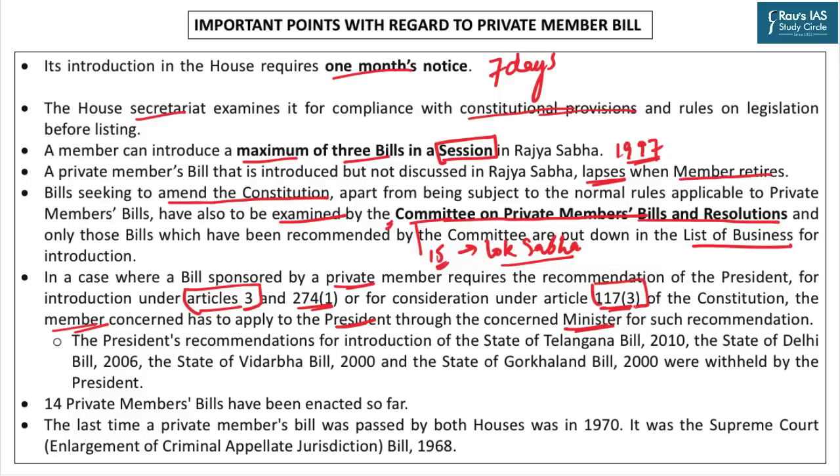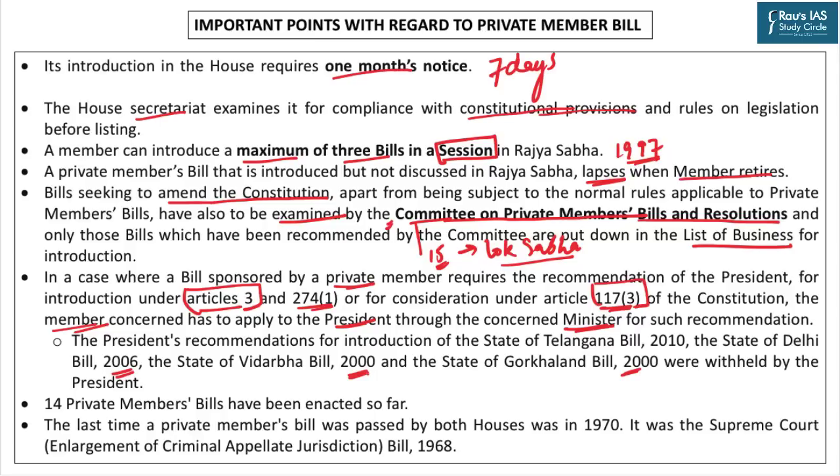Now you know that the President can withhold the recommendation, and if the presidential recommendation is withheld, the bill cannot be introduced. If the order of the President is not communicated, that is considered a pocket veto. And that has been the case in several private member bills. For example, State of Telangana Bill 2010, State of Delhi Bill 2006, State of Vidarbha Bill 2000, State of Gorkhaland Bill 2000. They were all withheld by the President.